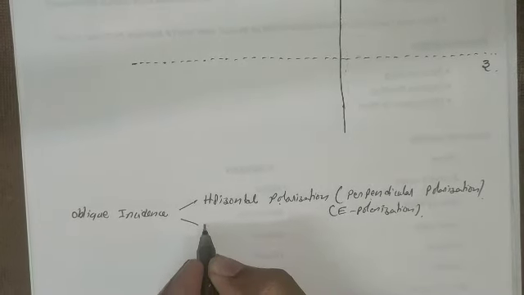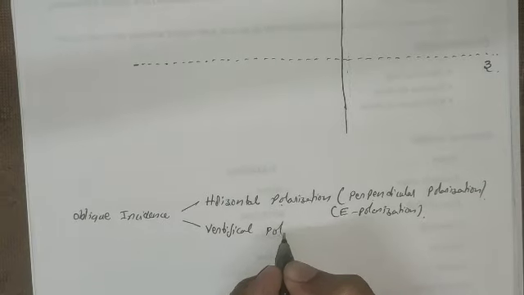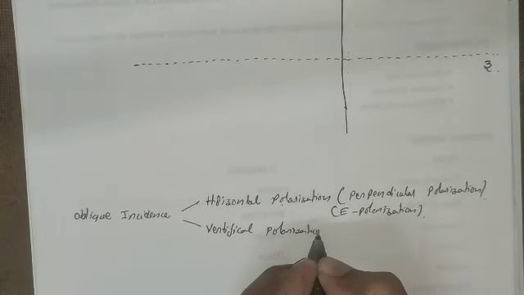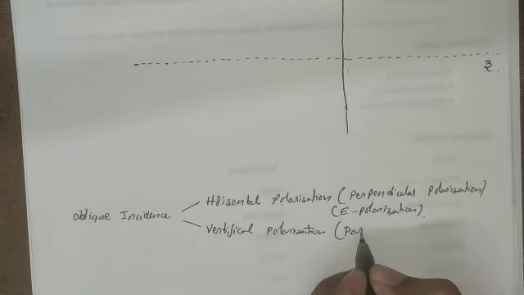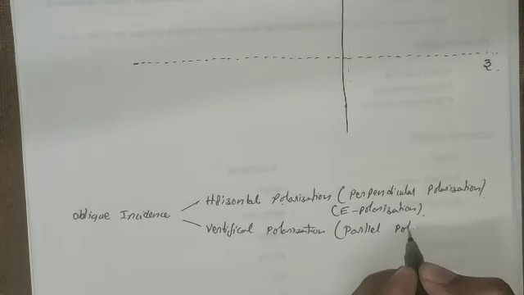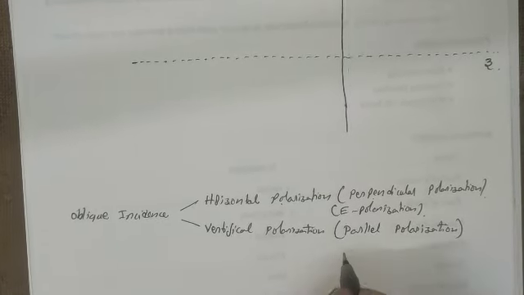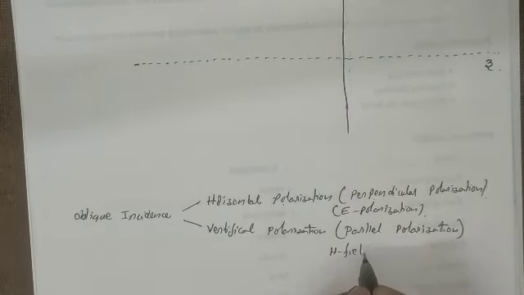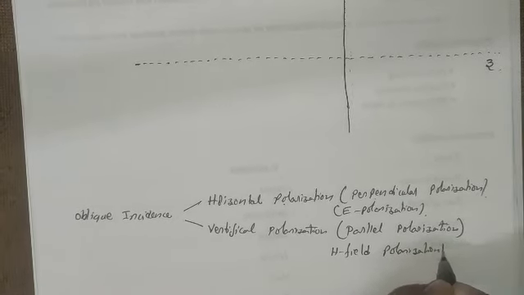The second classification is vertical polarization, which is also called parallel polarization, or H field polarization. This is very important; you have to remember it.